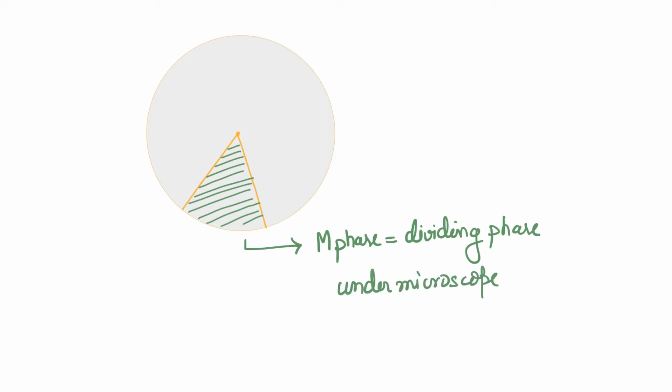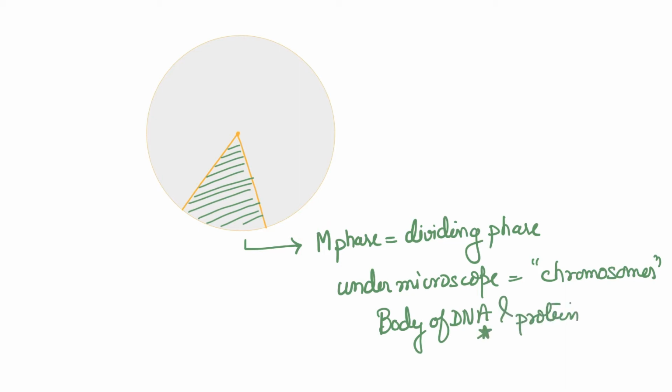So if this chart represents the cell cycle, a part of it is the division, right? This is called the M phase, or simply the dividing phase of the cell. Well, when scientists started studying these structures, they thought that the remaining part of the cell does nothing. Under the microscope, they could see the movements of chromosomes during the M phase. Now, what is a chromosome? That's protein and DNA. And if you've forgotten, don't worry. There's a separate lecture on that. I'll leave the link in the description.